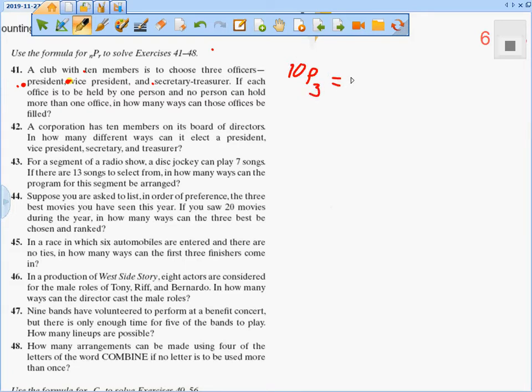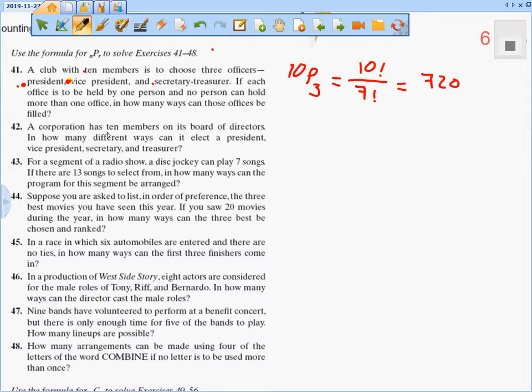If I'm not going to use a calculator, it's going to be 10 factorial over 7 factorial, which is equal to 720. So the first one is permutation because there is an arrangement for the 3 people I'm going to choose out of 10.